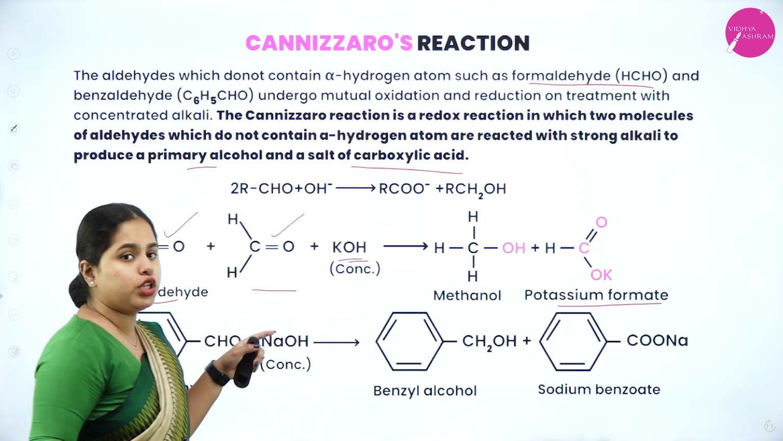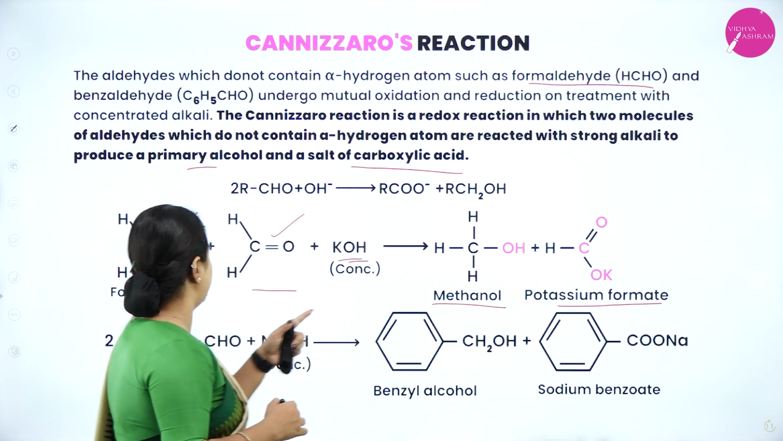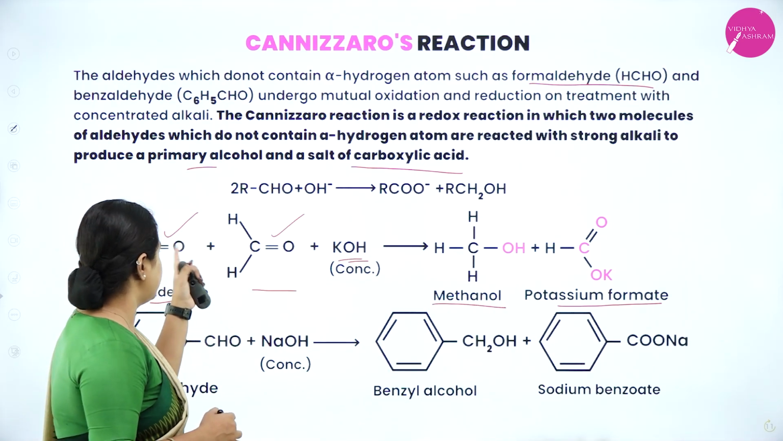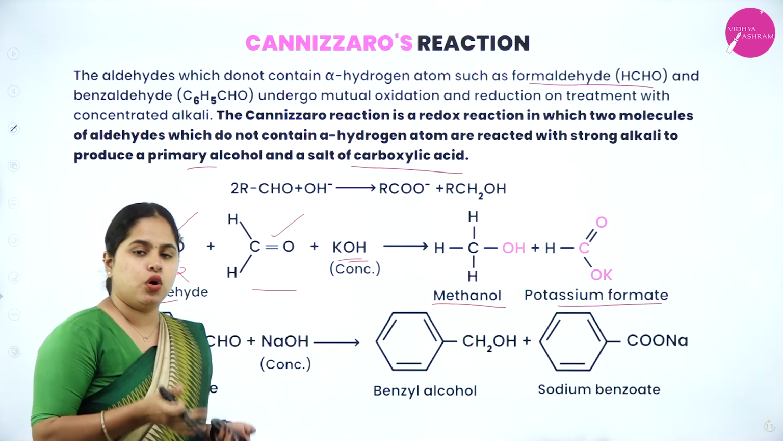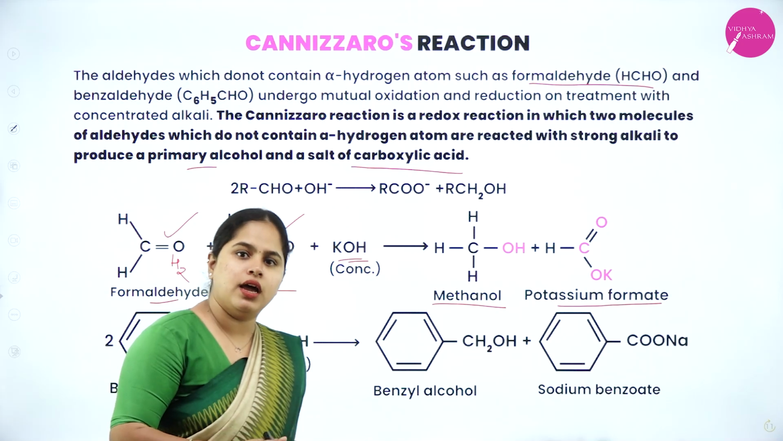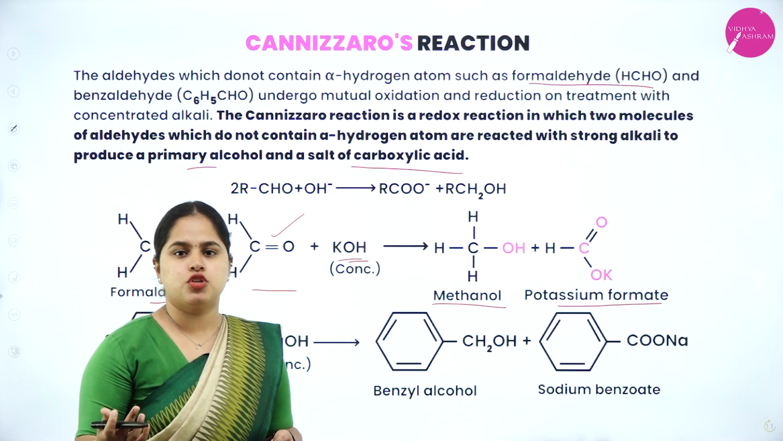And if another molecule is undergoing reduction, what are we going to get? An alcohol will be formed here. CH3OH will be formed. That means to this we are going to add hydrogen, so you will get CH3OH. So one aldehyde will form an alcohol, and another one will undergo oxidation and form a salt of